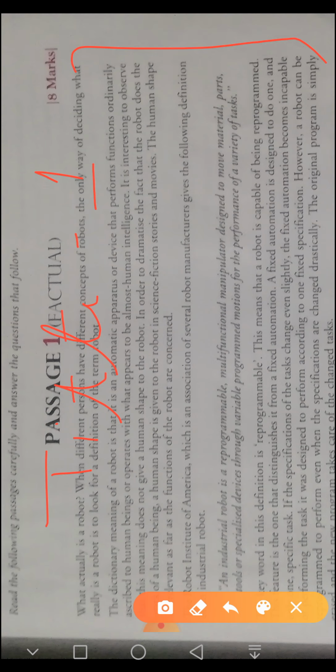I have read it out. So this whole passage is all about robots. So you can give the title like Robot, or any creative title after reading the passage. It depends on your mind what you think. Any creative title can be given. So the title carries 1 mark.